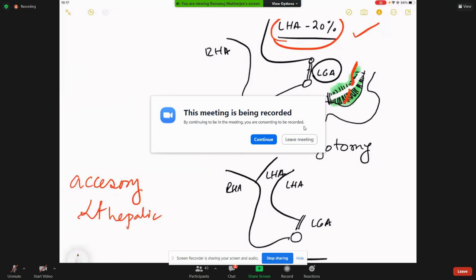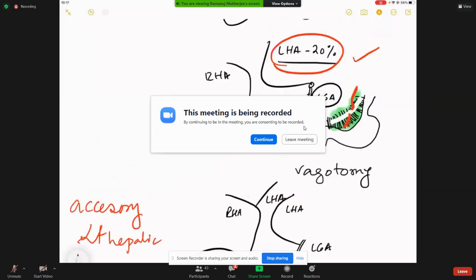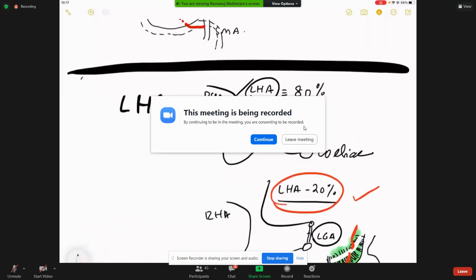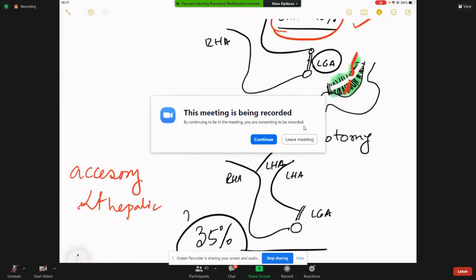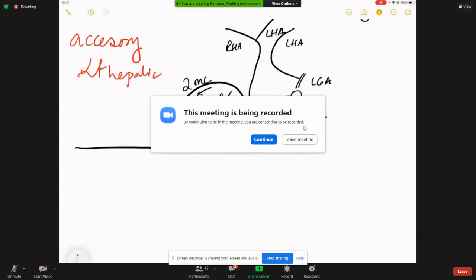This is said to be the second most common, with 35% of the patients like this. Now, statistics are a bit confusing. If this is the most common variant, this is said to be the second most common. Some people say that no, this is the second most common. More or less, these are all the things that are required to know in the arterial anatomy.